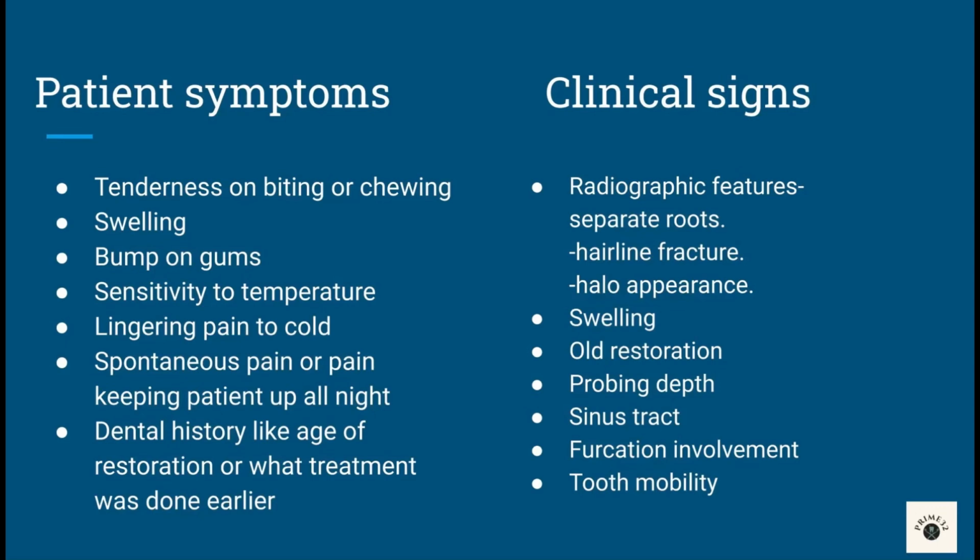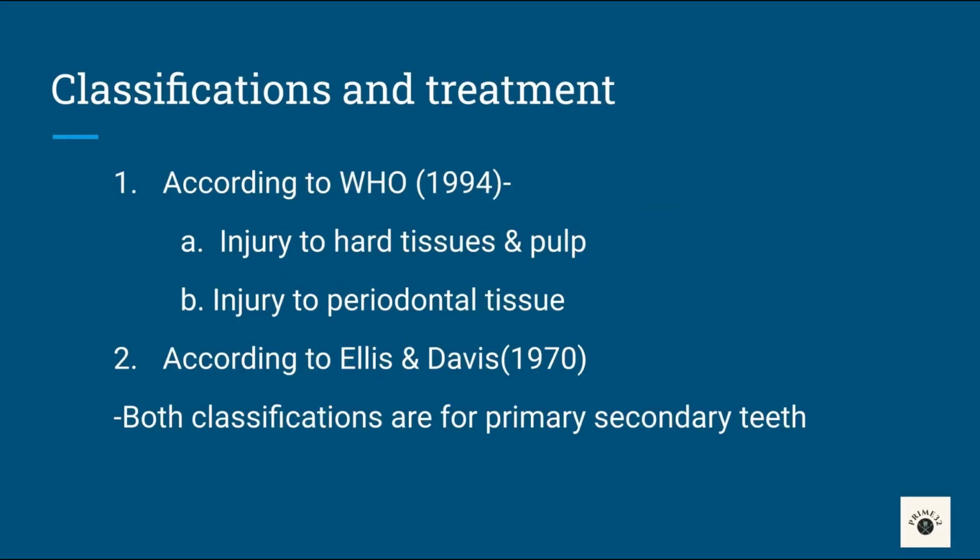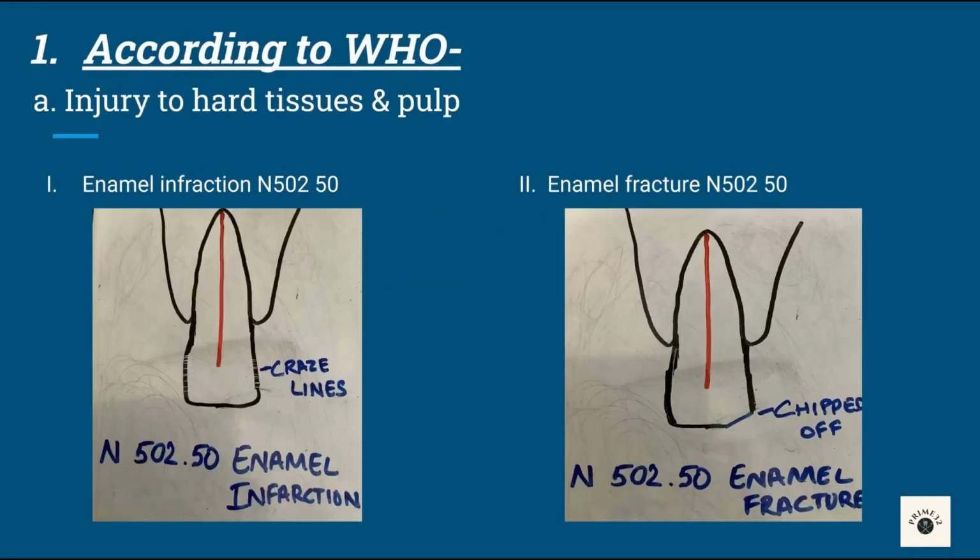Next is classification of fracture and its treatment. First is according to WHO in 1994. First is injury to hard tissue and pulp. Second is injury to periodontal tissue. Next is according to Ellis and Davis in 1970. Both classifications are for primary and secondary teeth. According to WHO, injuries to hard dental tissue and pulp.